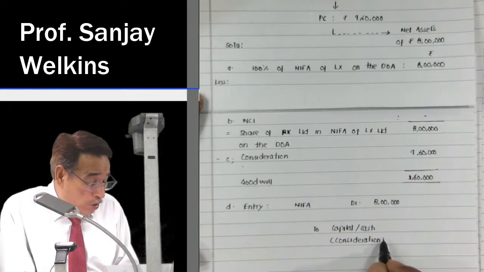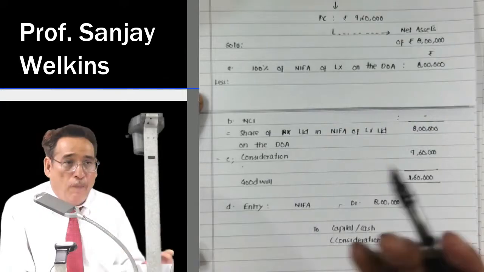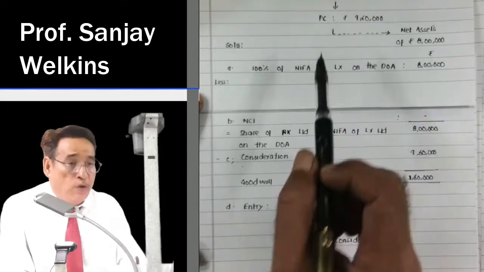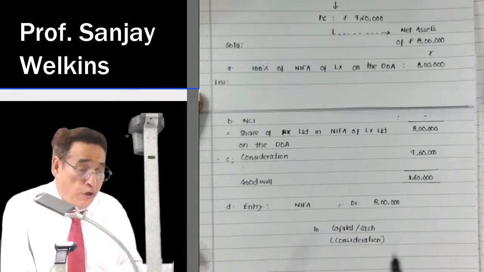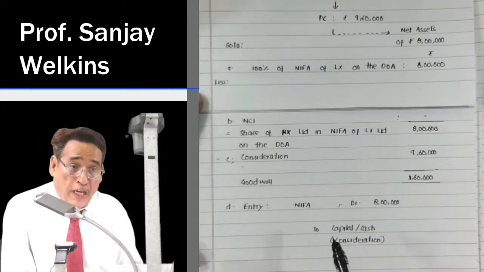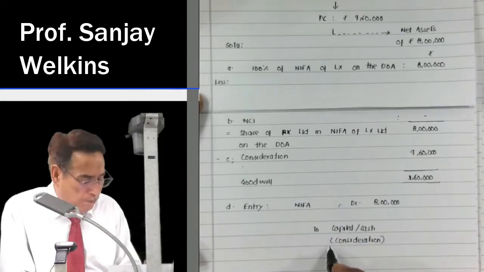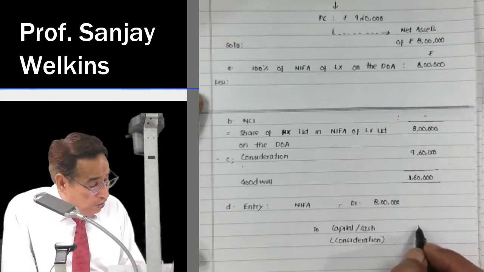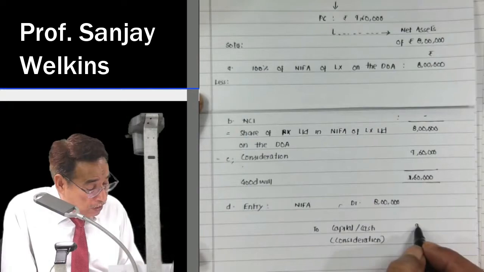Since the question does not mention the mode of payment of this 9,60,000, it could be shares, debentures, bonds, or cash. So you can simply write by to consideration. Your consideration is equal to 9,60,000.